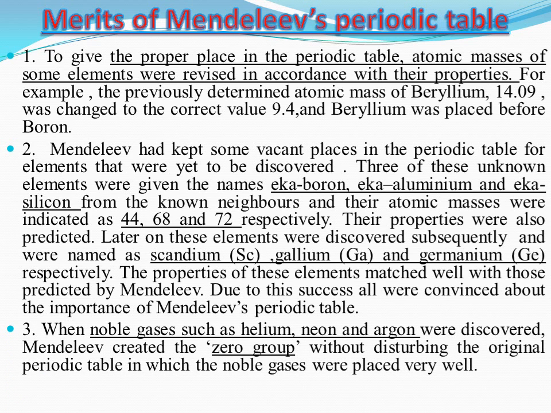Third, when noble gases such as helium, neon and argon were discovered, Mendeleev created the zero group without disturbing the original periodic table, in which the noble gases were placed very well.